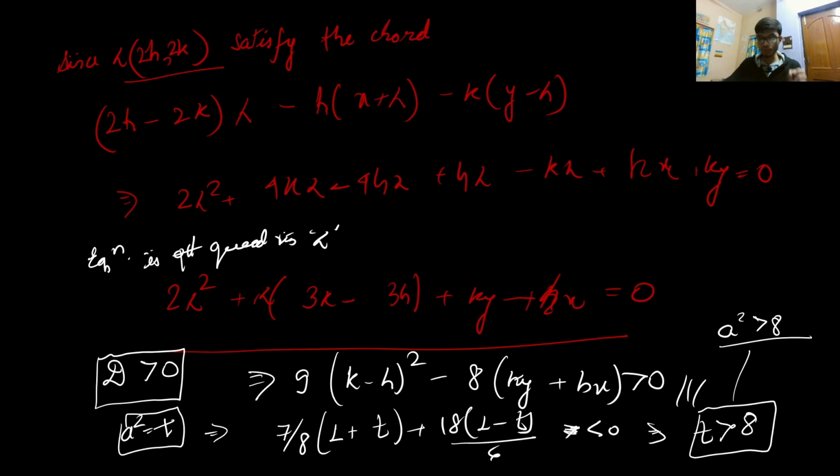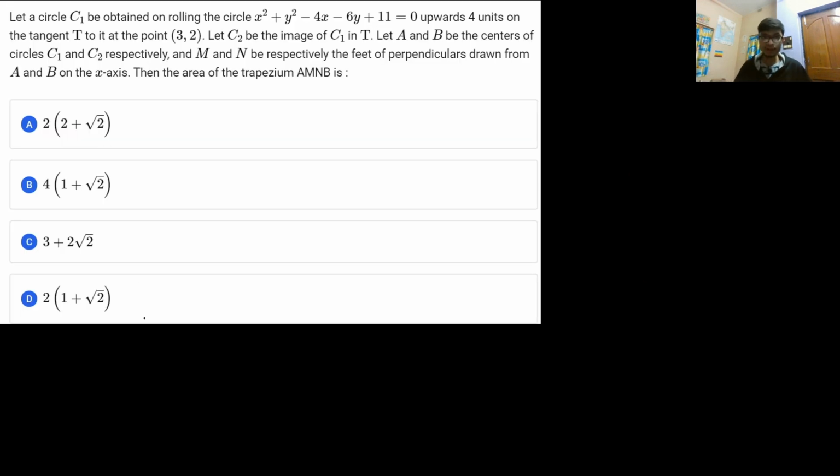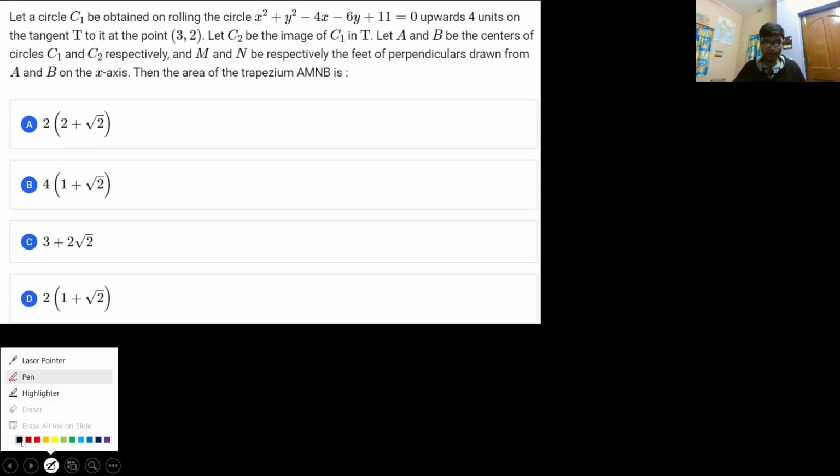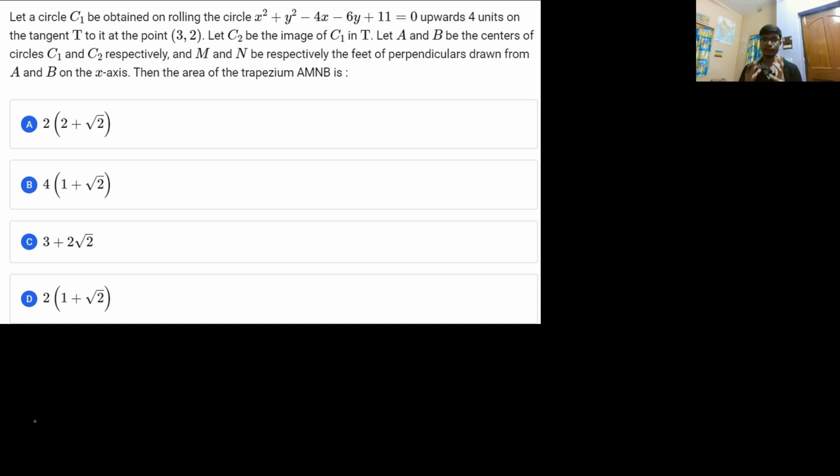With this, let us move to the seventh problem, and the seventh problem is a very important problem. If you understand this problem with a visualization, then only will you be able to solve this problem in the examination.